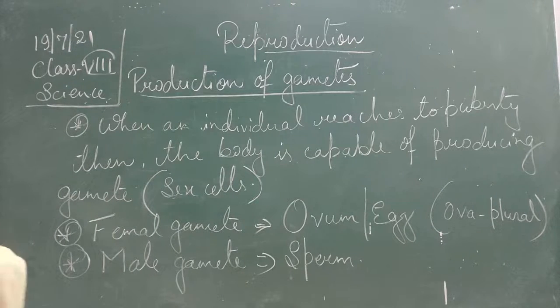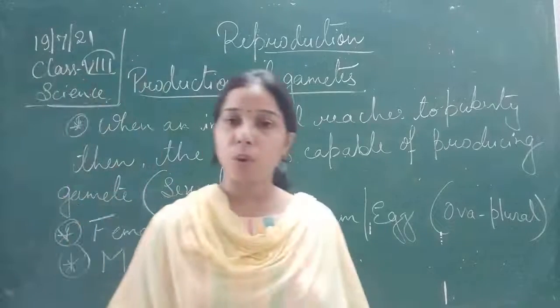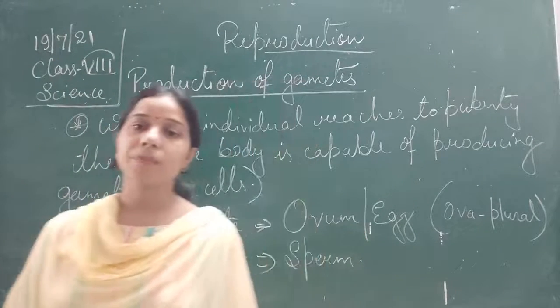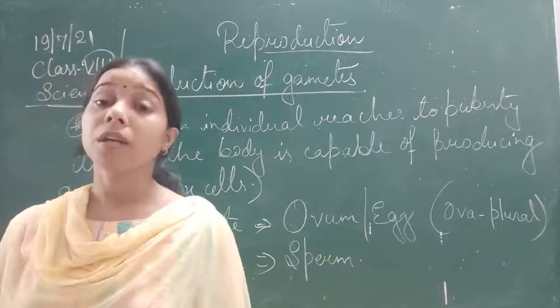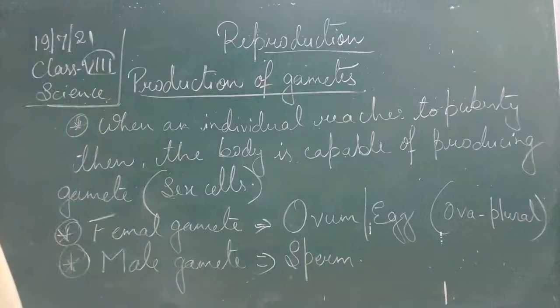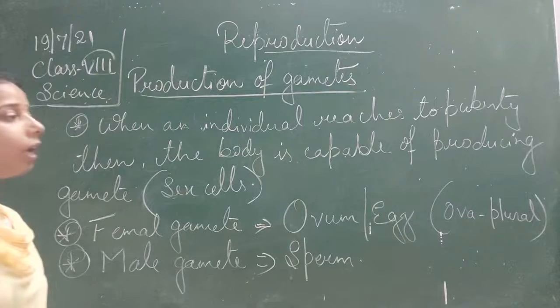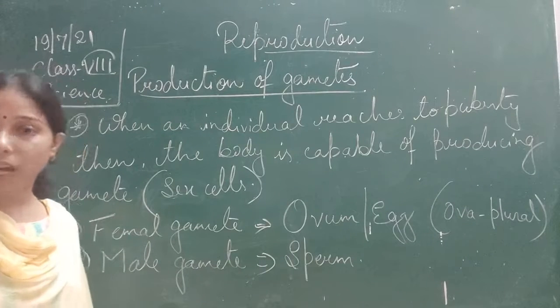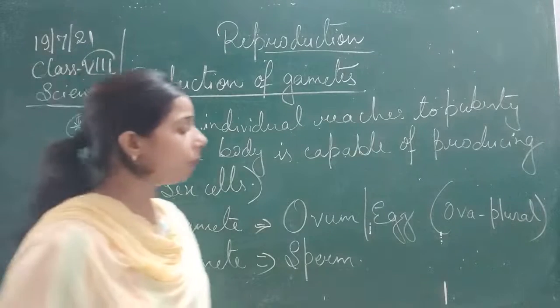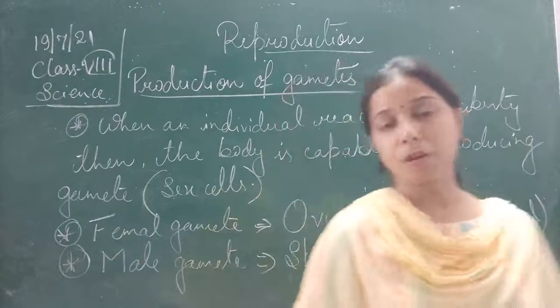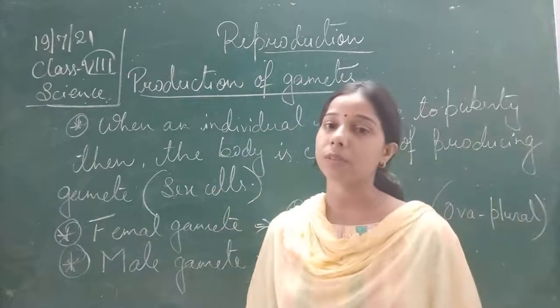Now, at the time of reproduction, the male gamete as well as the female gamete fuse together, they combine together, and that will help in the formation of the zygote. In case of the male sperm, the male gamete cell, it is motile.